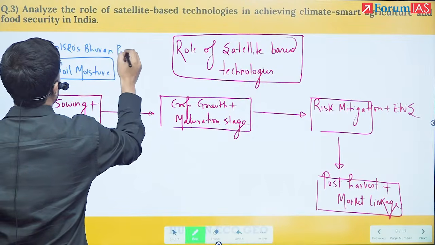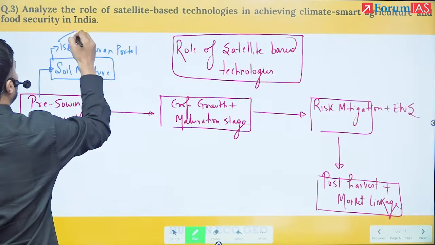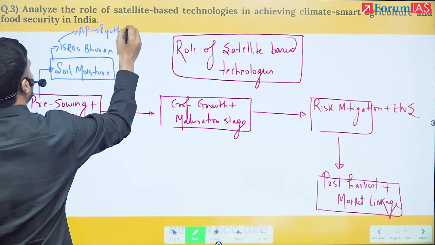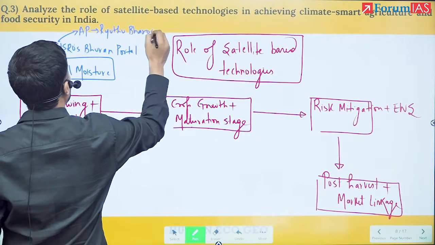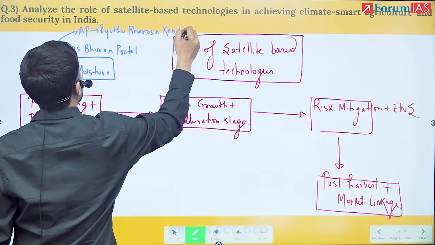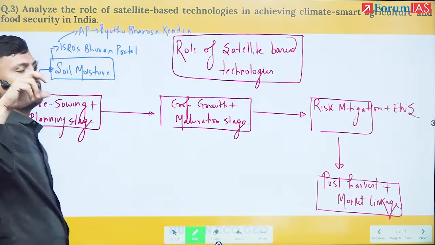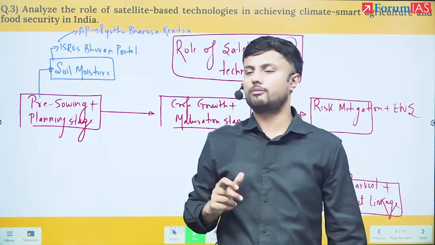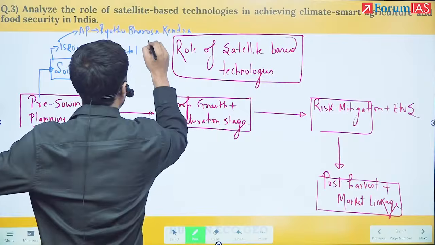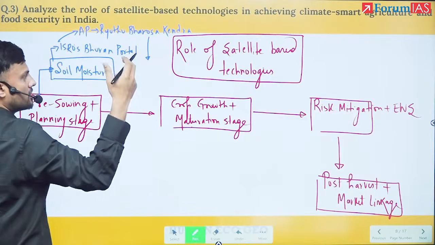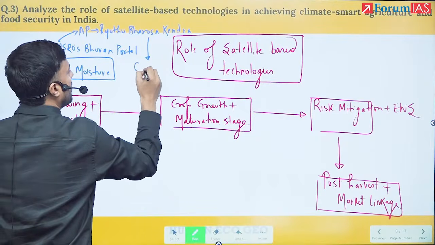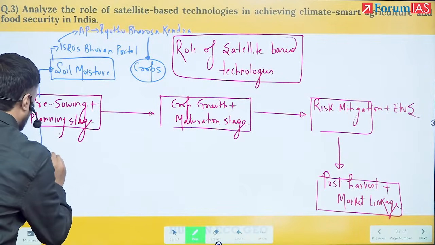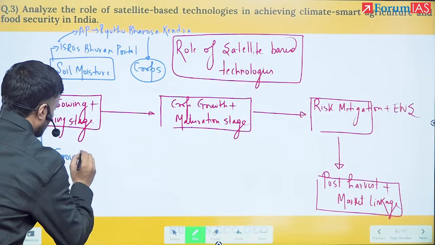Now, if I have to give an example, this itself is utilized by Andhra Pradesh's Rythu Bharosa Kendra. This Rythu Bharosa Kendra provides input to the farmers regarding the availability of soil moisture. Based on this, the farmers decide the crops to be sown. Next, I can talk about groundwater availability.